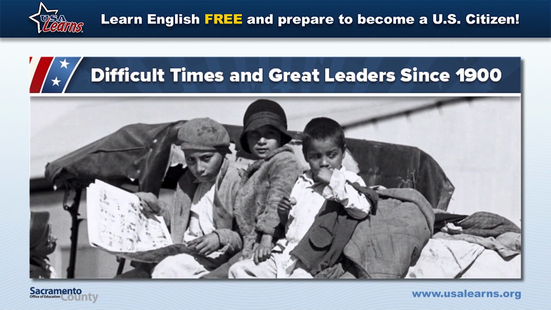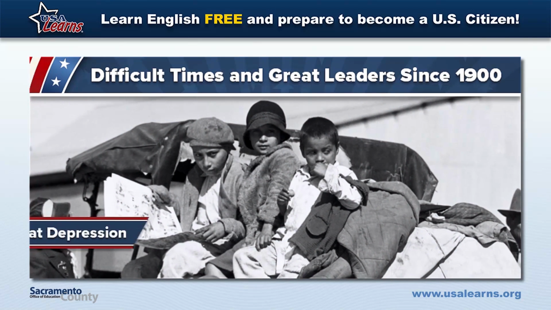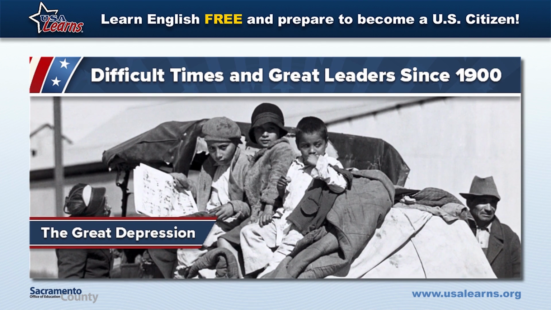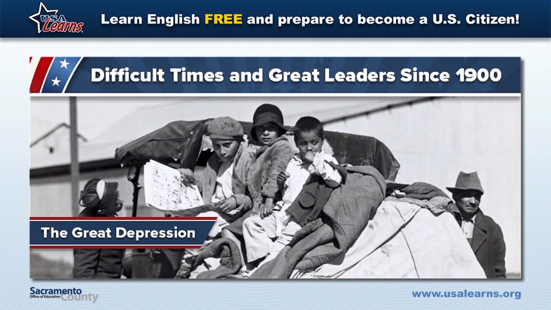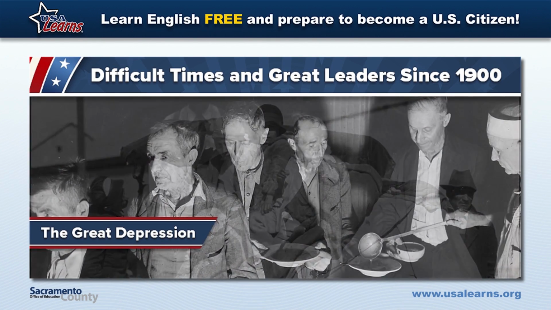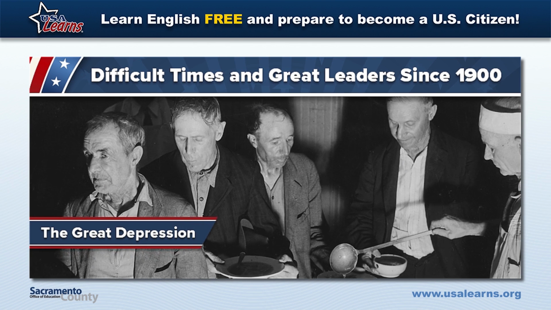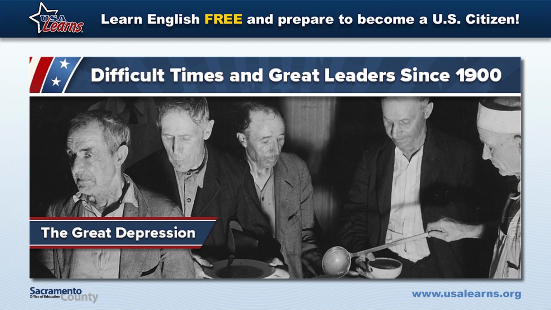Difficult economic times started in 1929 when the Great Depression began. This was a time of a very weak economy in the U.S. and other parts of the world. People lost their jobs, their farms, and homes. Some people had no money or food.